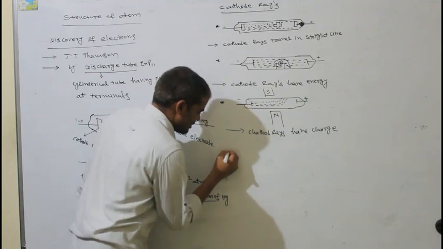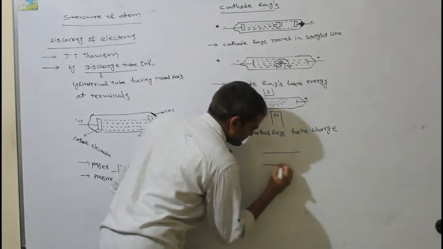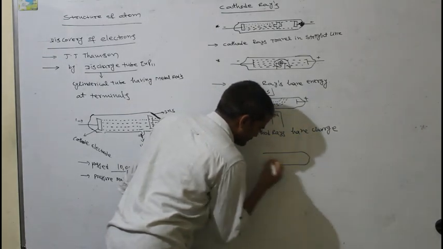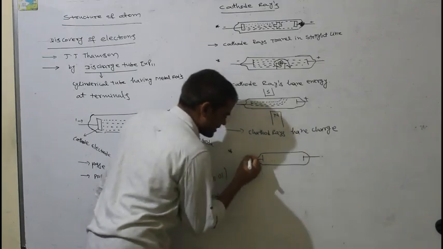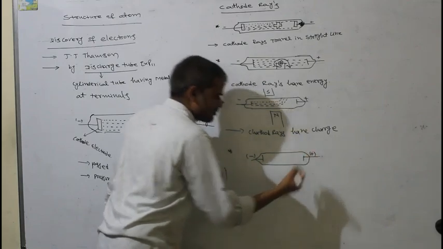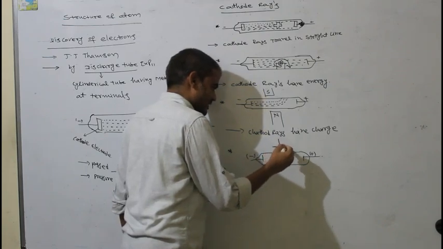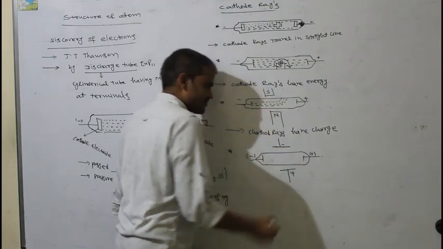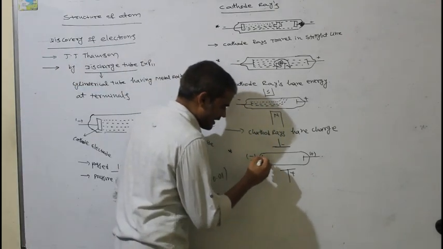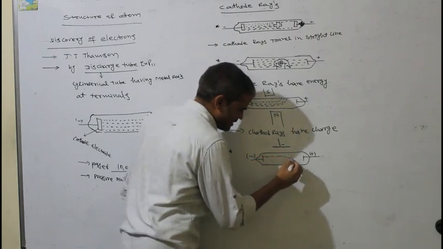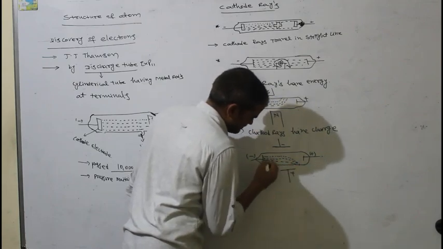Next, the fourth one. Rather than placing a magnetic field, he placed an electrical field only. He placed the electrical field with a negative pole on one side and a positive pole on the other side, and again passed the same experiment. In this case, all the cathode rays are deviated towards the positive pole of the electrical field.